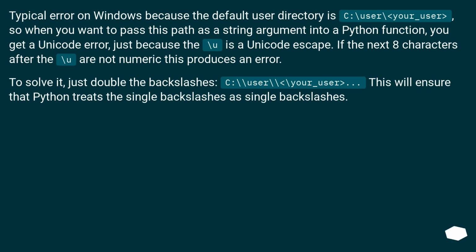Typical error on Windows because the default user directory is \user\your_user, so when you want to pass this path as a string argument into a Python function, you get a Unicode error, just because the \U is a Unicode escape. If the next 8 characters after the \U are not numeric, this produces an error. To solve it, just double the backslashes, \\user\\your_user. This will ensure that Python treats a double backslash as a single backslash.